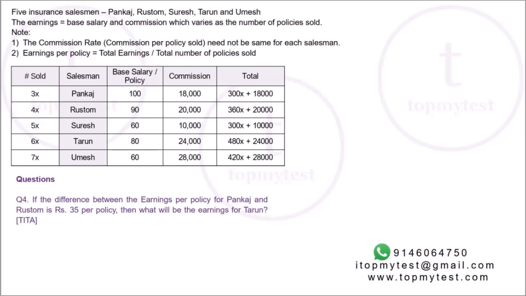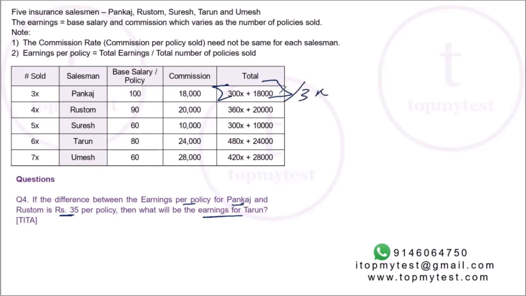And the last one: if the difference between the earnings per policy for Pankaj and Rustam is 35 per policy, what will be the earnings for Tarun? Okay, now difference will be higher minus lower, but for earnings per policy. I know Pankaj overall earns less than Rustam. We have figured this out in the first question itself. But here it's not earnings, it's earnings per policy. Now let's check what will be earnings per policy. It will be total earnings divided by number of policies sold.